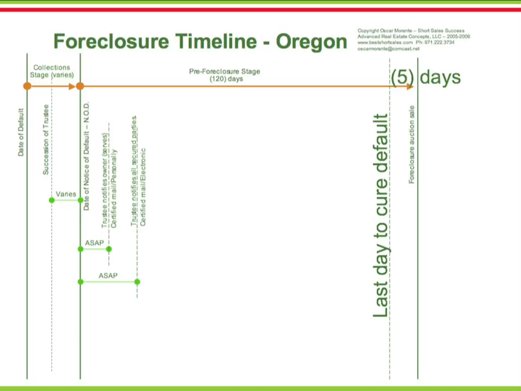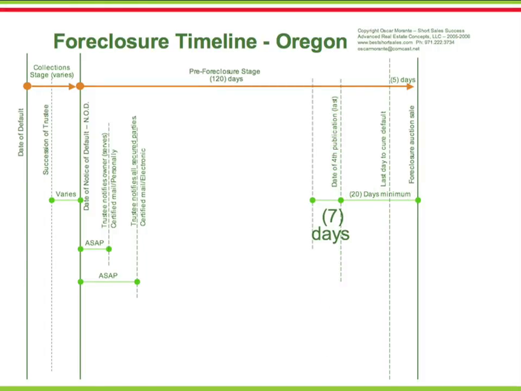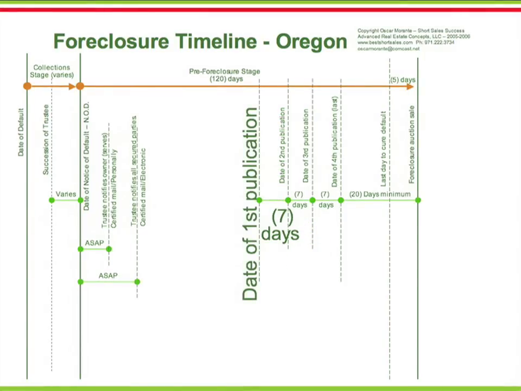The next significant event in the foreclosure process is the publication stage. In Oregon, it is mandatory to publish a Notice of Trustee Sale a minimum of 4 times. The fourth Notice of Trustee Sale publication must be a minimum of 20 days prior to the auction date. The third Notice of Trustee Sale publication must be 7 days prior. The second Notice of Trustee Sale publication must be 7 days prior. The first Notice of Trustee Sale publication must be 7 days prior.